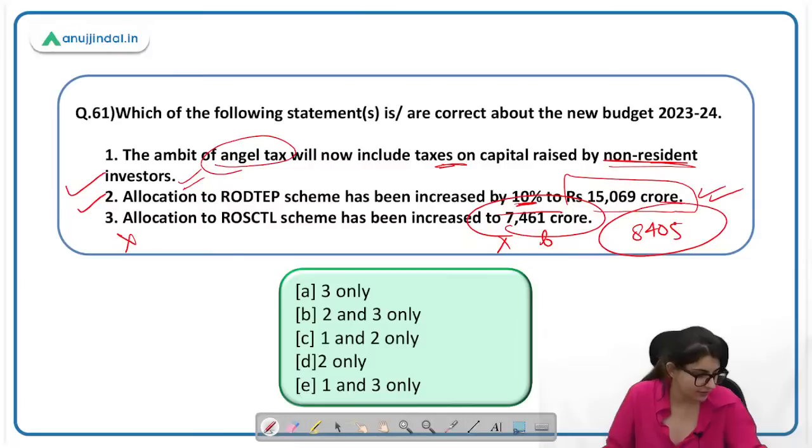Who is going to tell me the full form of RODTEP? Very easy. Remission of duties and taxes on exported product scheme. Manav, you are absolutely right. Can anyone tell me the full form of ROSCTL? Manav, Rohit, right? Remission of state and central tax levies.